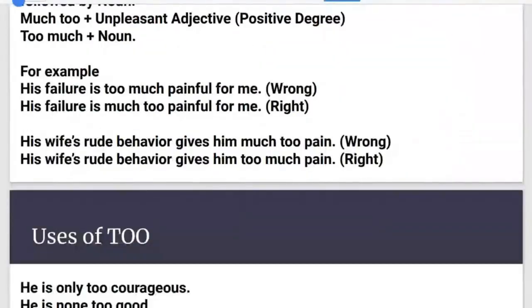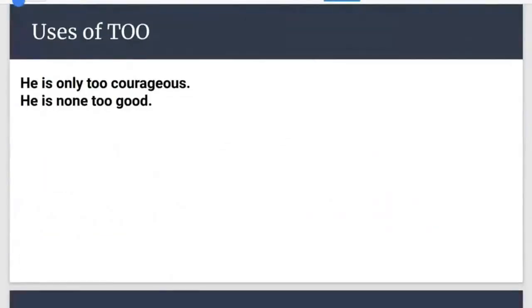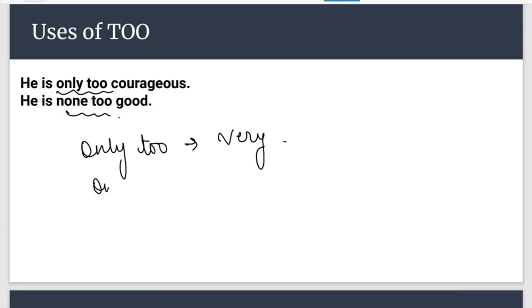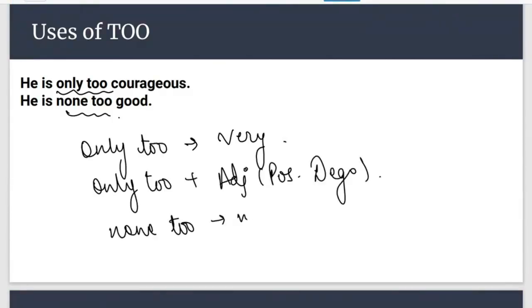Okay. Now, you must have not heard these two words also: only too and none too. So, without wasting any time, because I know you must not have heard these words, I will be telling you what only too means. Very. Only too is used with adjective positive. None too means not very. And none too is also used with adjective positive degree.